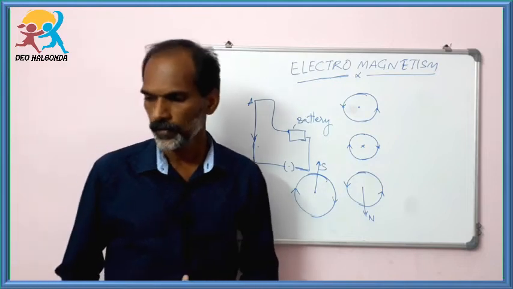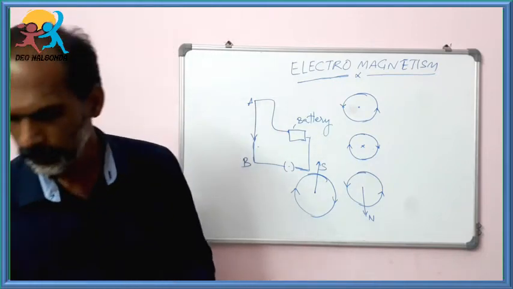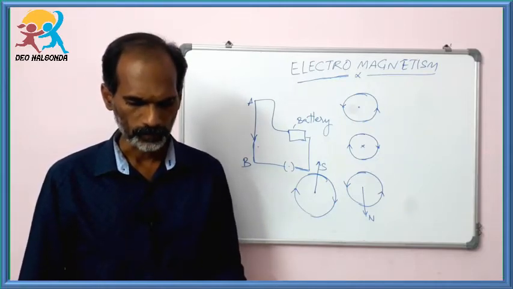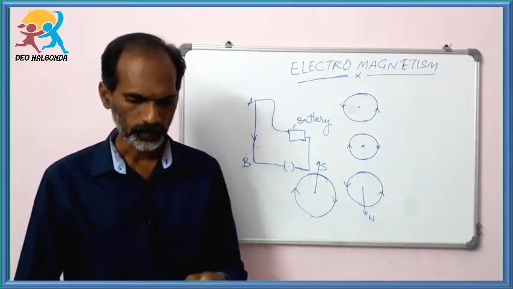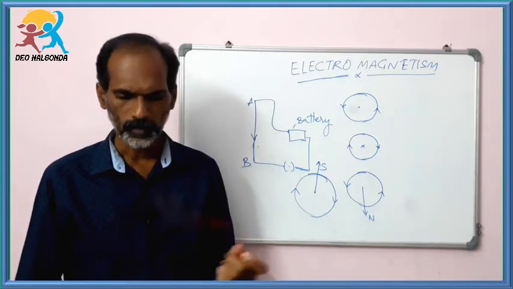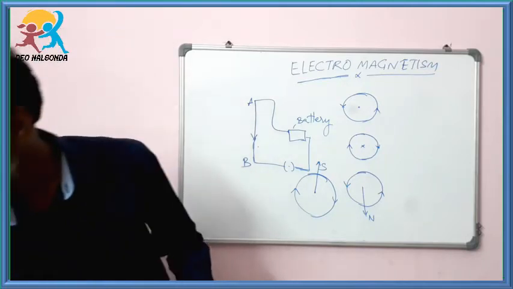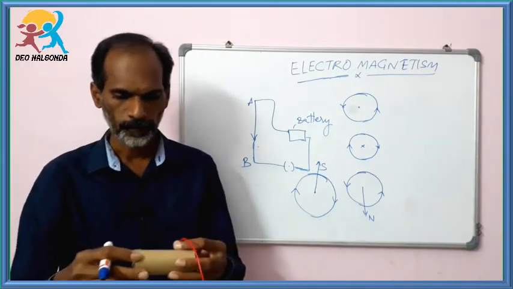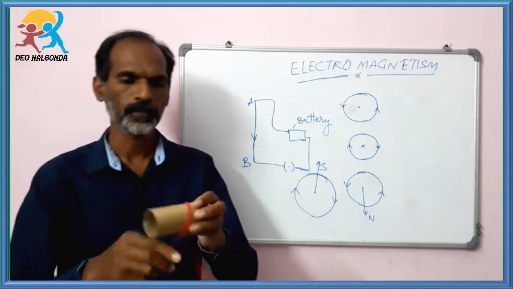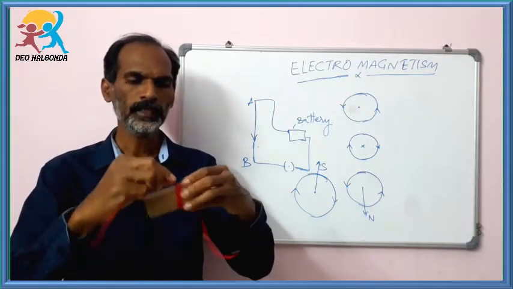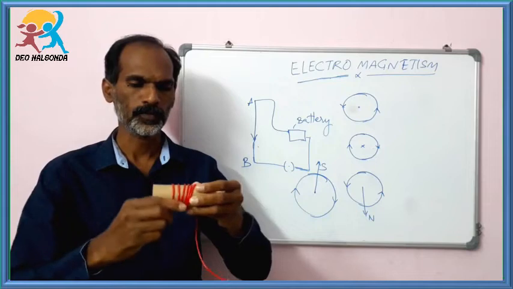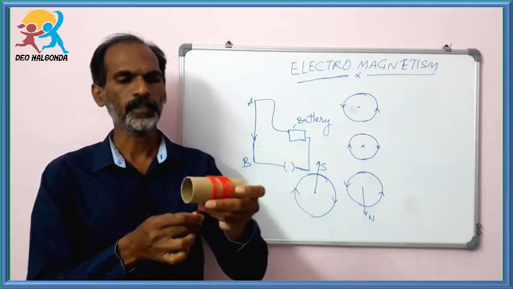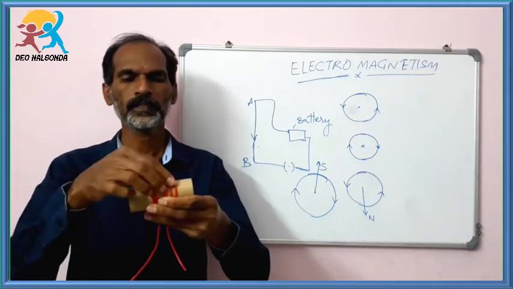Okay, now let us take this same copper wire. Actually it is an insulated copper wire. If this copper wire is wound on a hollow cotton or a plastic tube like this, a helix kind of loop is produced. This kind of arrangement is known as a solenoid.